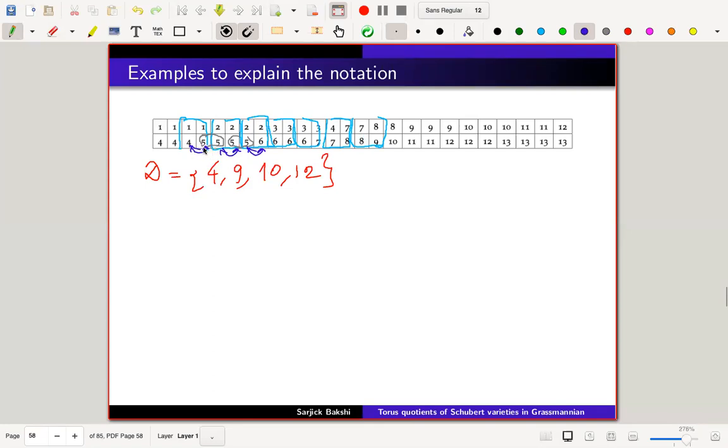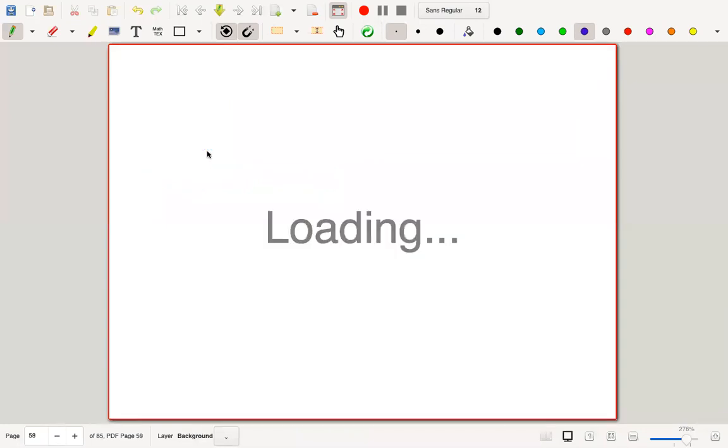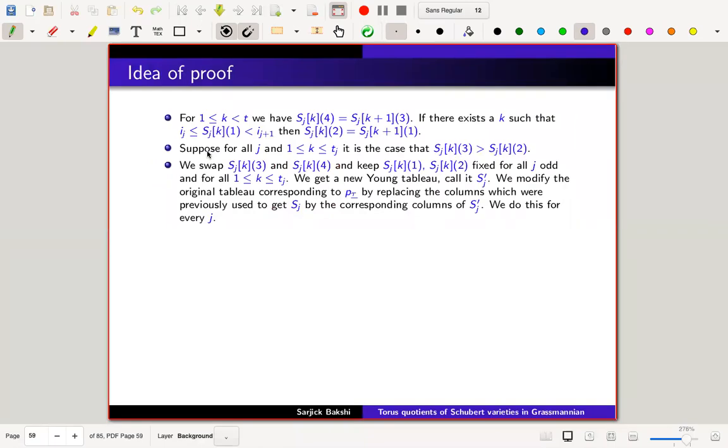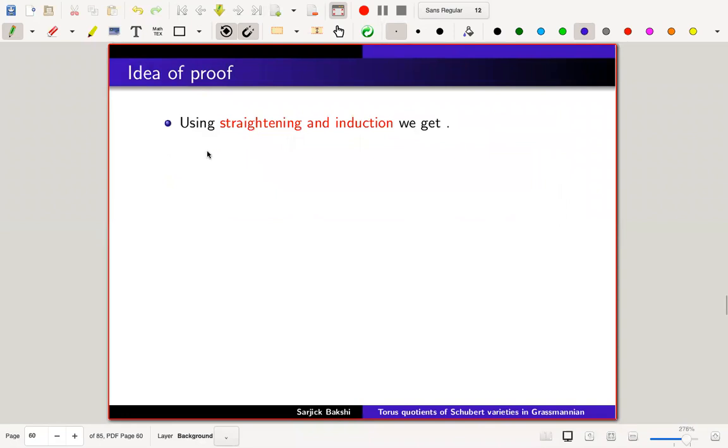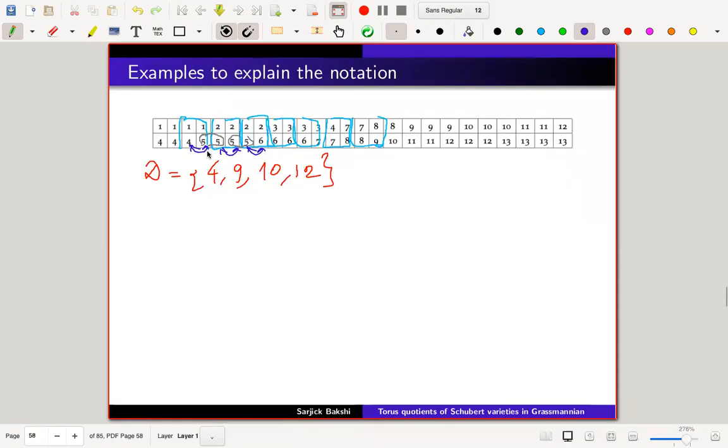what does the swapping do? Basically it reduces the number of 4s in the tableau T mu and increases the number of 5s. So 4 comes a lesser number of times, 5 comes more number of times. I'm running out of time, so let's move on. So this is the swapping algorithm that we have figured out. And after we do this swap, we come to a 0 weight. As we do the swapping here, first 4 reduces, so the number of 4s will now be 2, 5 will be 3, and then 5 to 6 interchange, 6 will increase, 6 to 7 interchange, 7 will increase, and finally 9. So 9 was anyway short, so 9 will increase and the defect has been corrected.